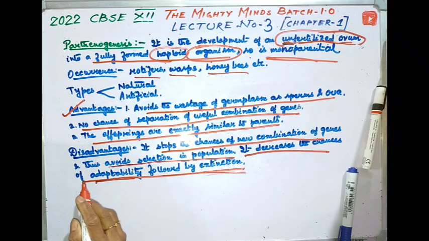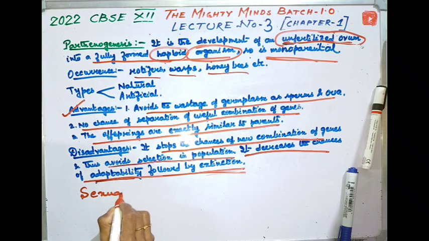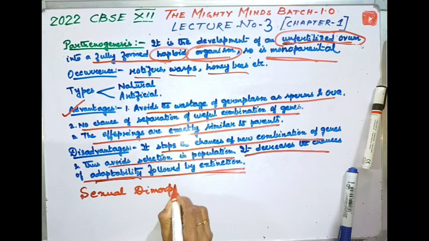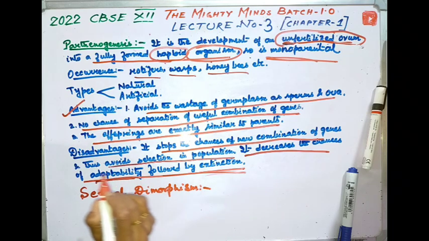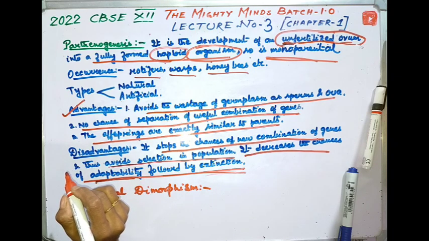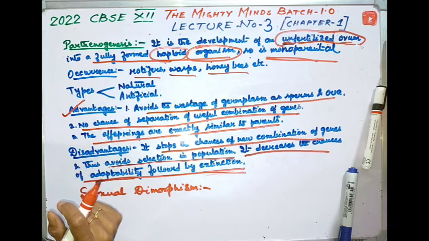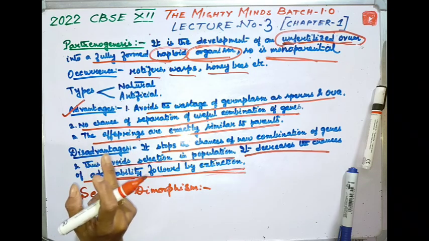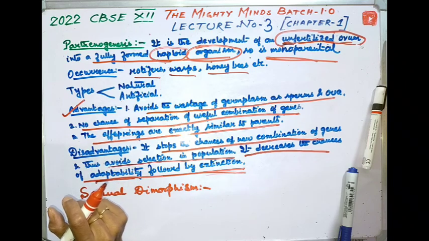Now lastly, I would like to mention the term sexual dimorphism. Human beings, like most mammals, are unisexual or dioecious. Each human being has only either male or female gonads, reproductive ducts, and accessory genital structures.